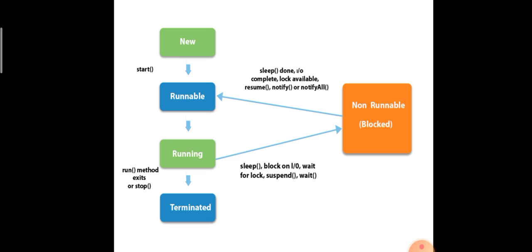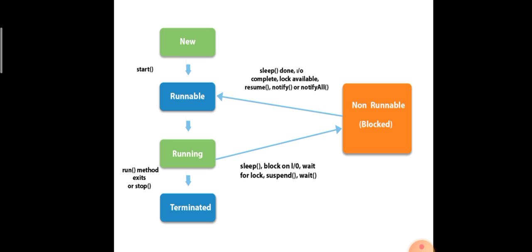Okay, so that is called the non-runnable state. If you are moving a currently running thread to the non-runnable state, after that it goes from the non-runnable state to the runnable state for execution. That is, if I am currently running T1 and T2 is waiting for execution, I hold T1 for some more time in the non-runnable state by using a method called sleep, suspend, or wait.